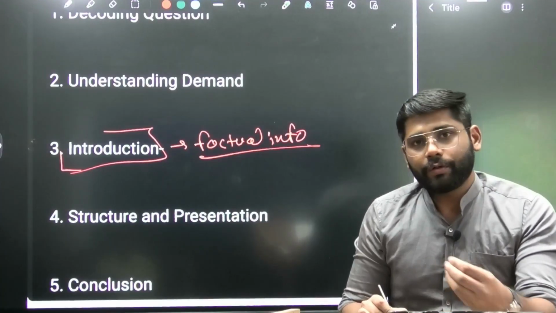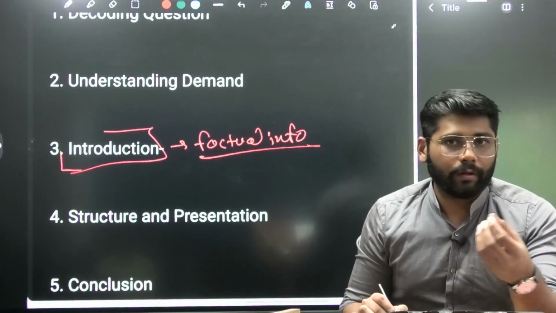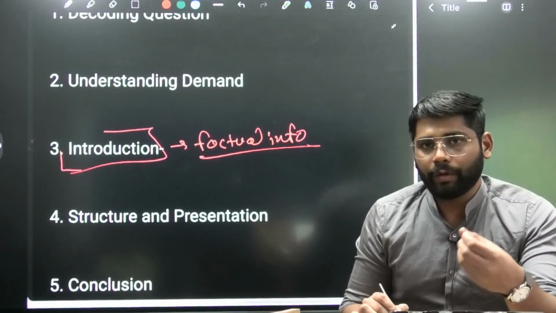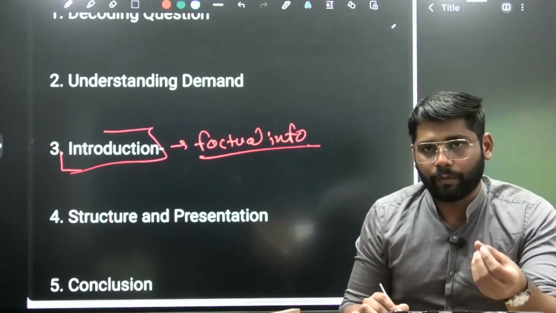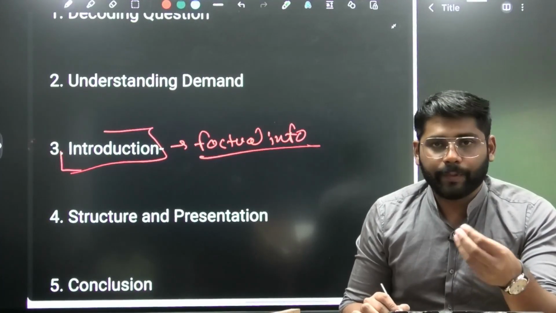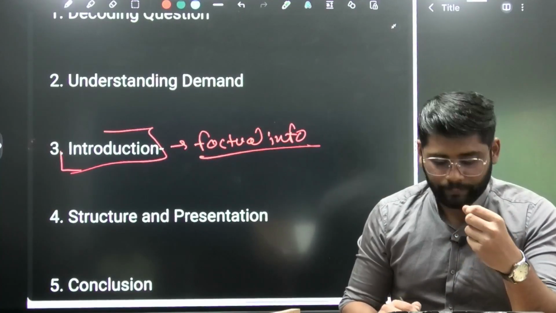So in the introduction, we are going to mention the factual information. For example, if the question is on the art and culture of any particular dynasty, then we'll mention the period of the dynasty, the founder, and other crucial information as per the context. So this would be our standard introduction for all the questions.